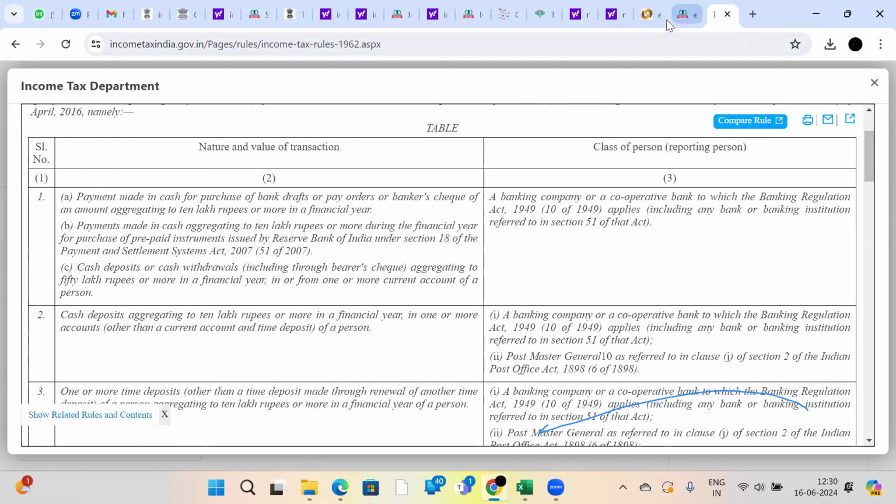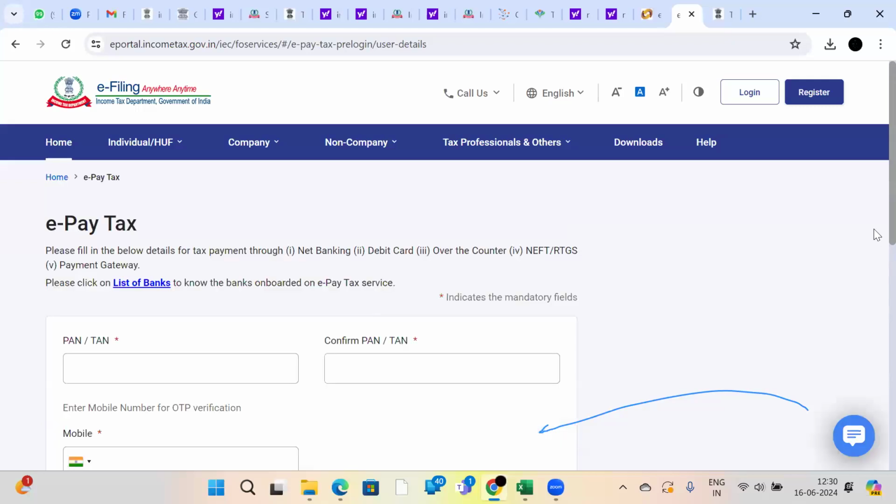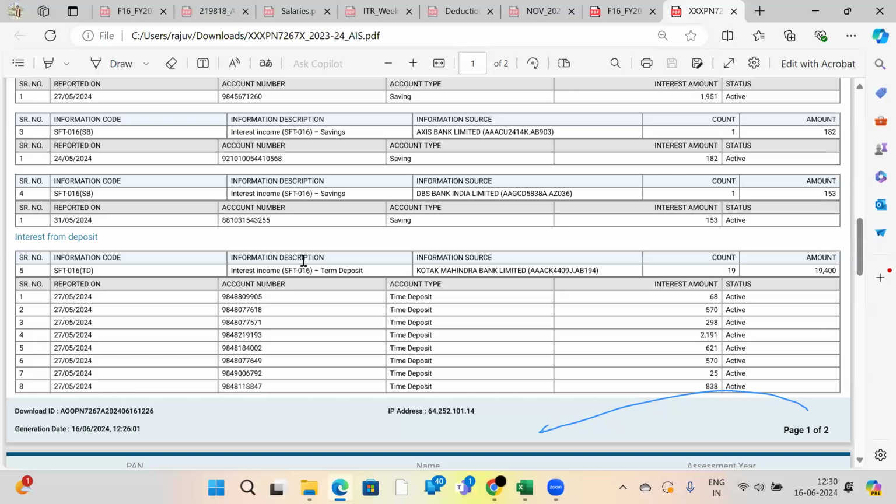That detail will be represented here in the Annual Information Statement. Automatically it will come into the Annual Information Statement: so and so account, so and so deposit, you have made 50 lakh rupees. Like this, your information will come.